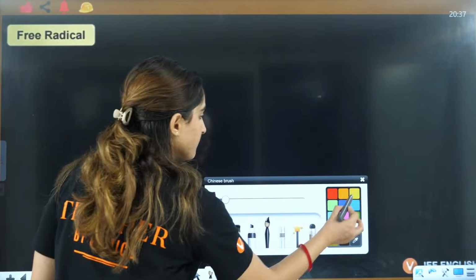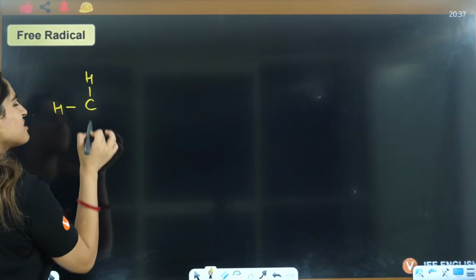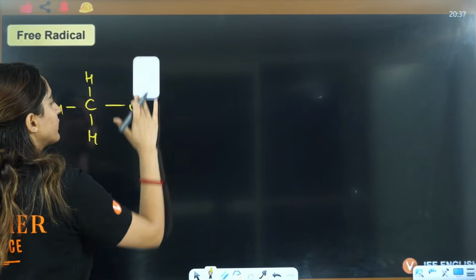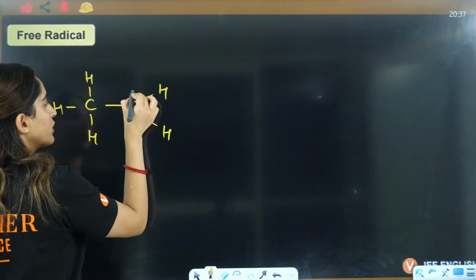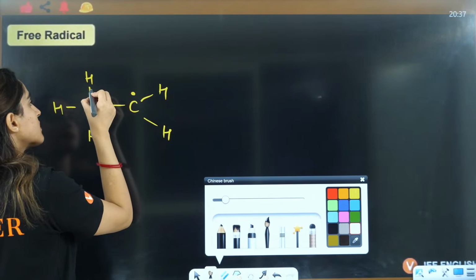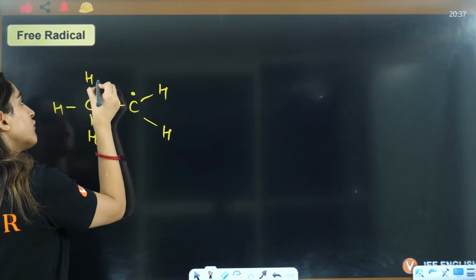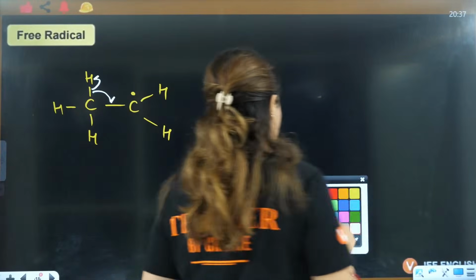So let's see. CH, it is the same as carbocation. This is H, this is H. There is already one electron here. Homolytic cleavage, that means here you will have one electron and one electron will go here. Homolytic cleavage will take place.